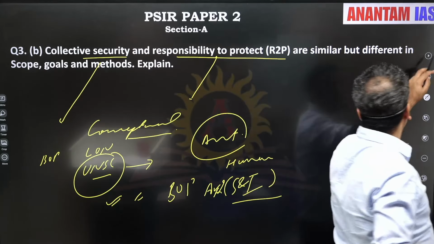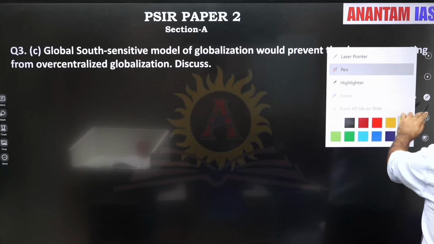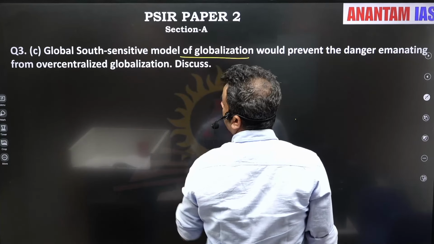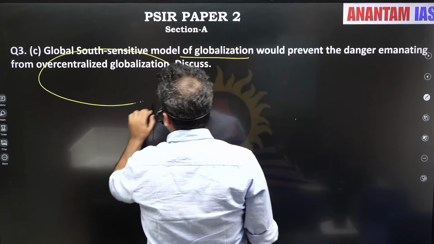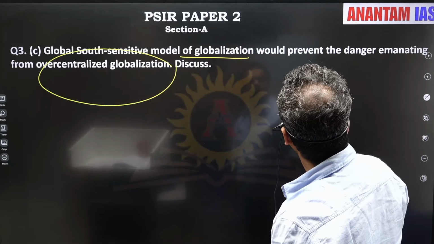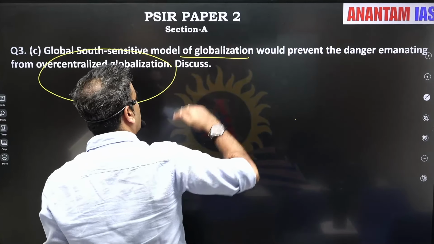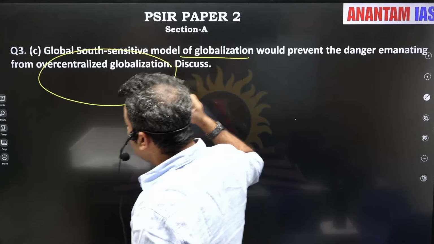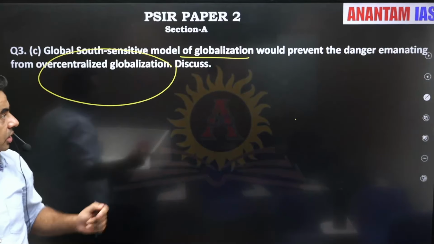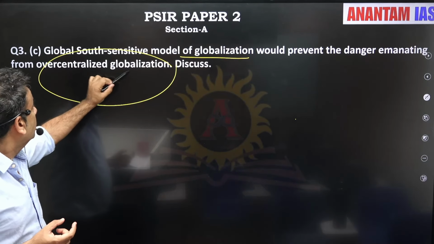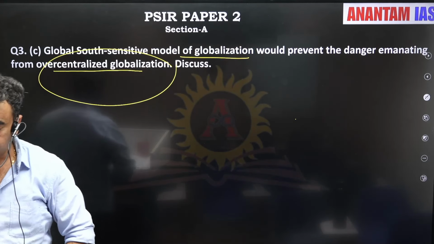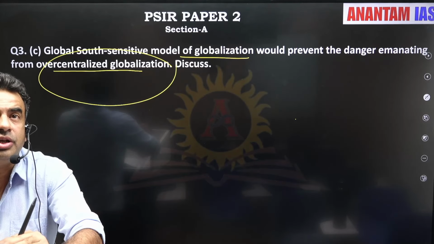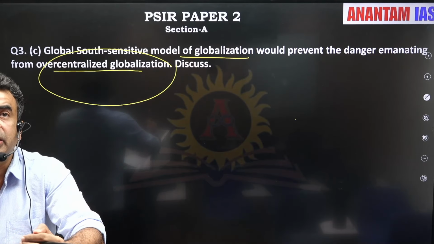Another question is a little tricky. Again global south, sensitive model of globalization, over centralized globalization. So global south sensitive model of globalization: a new model of globalization needs to be adopted, which should take care of the interest of the global south and prevent the danger of over centralized globalization. So a global south sensitive model of globalization would prevent the danger emanating from over centralized globalization.